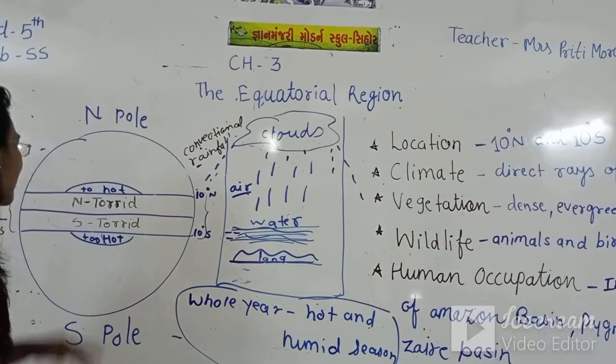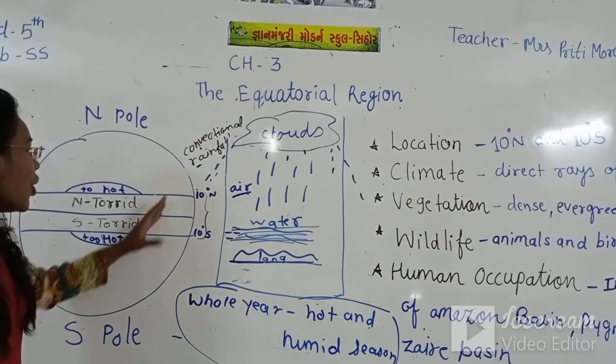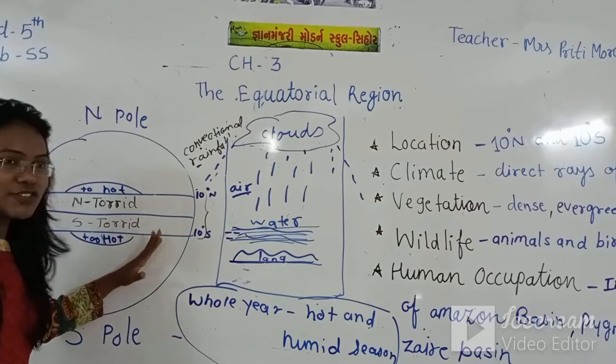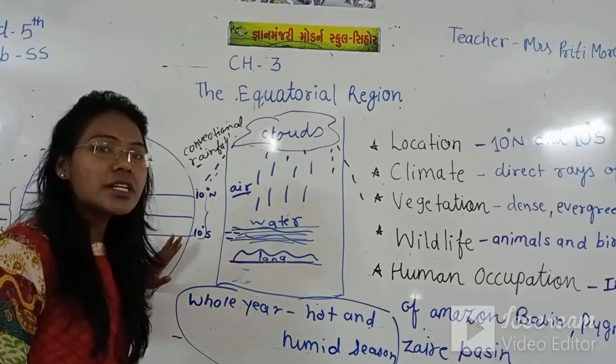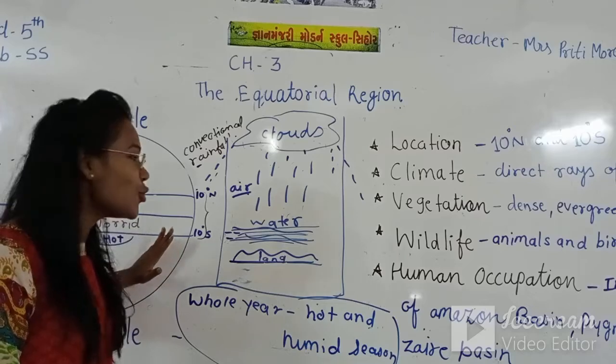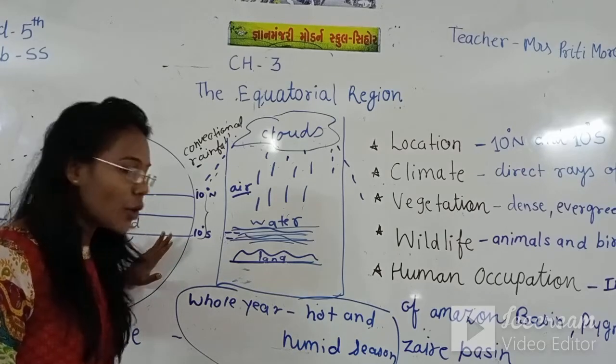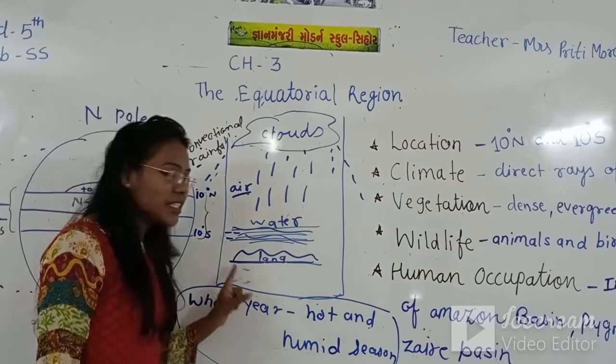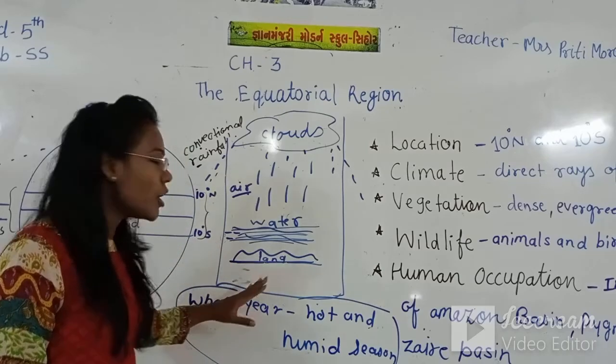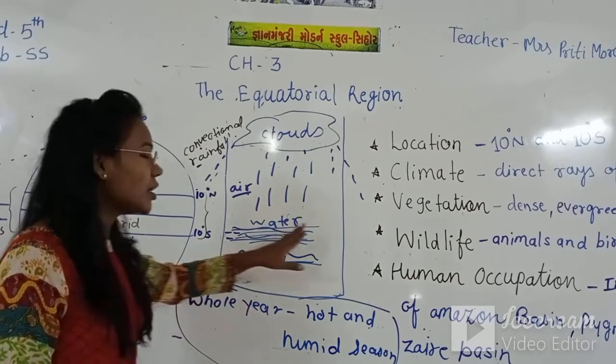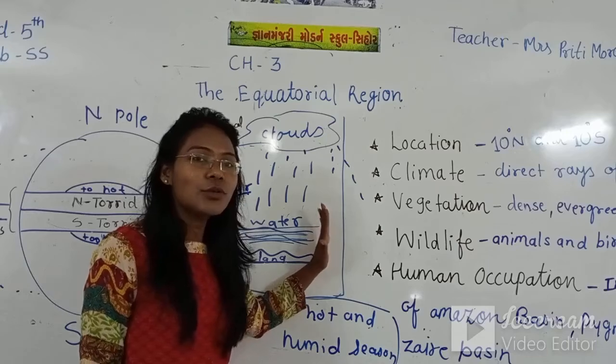We have explained here that the sun rays directly come on the equatorial area. That's why this area is too much hot. Because of this hotness, the land of this equatorial area becomes too hot and the water level also becomes too hot.